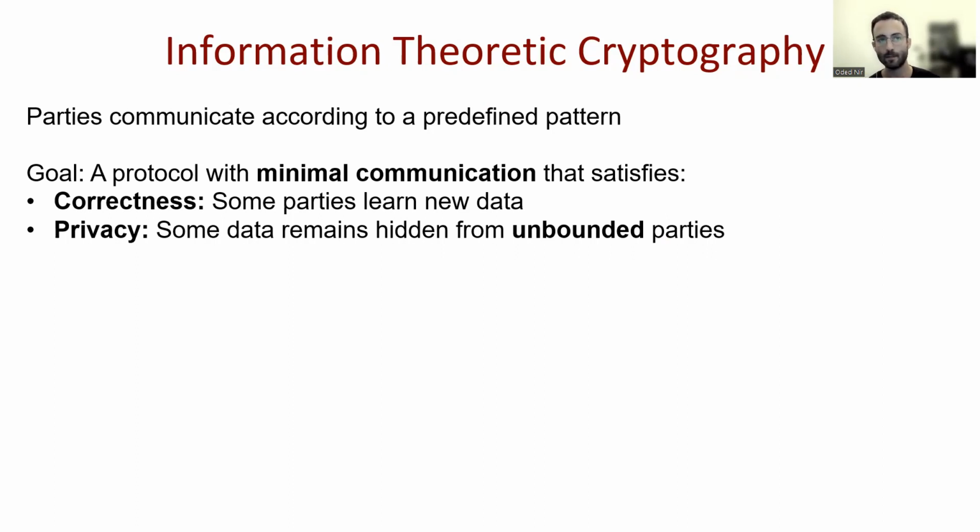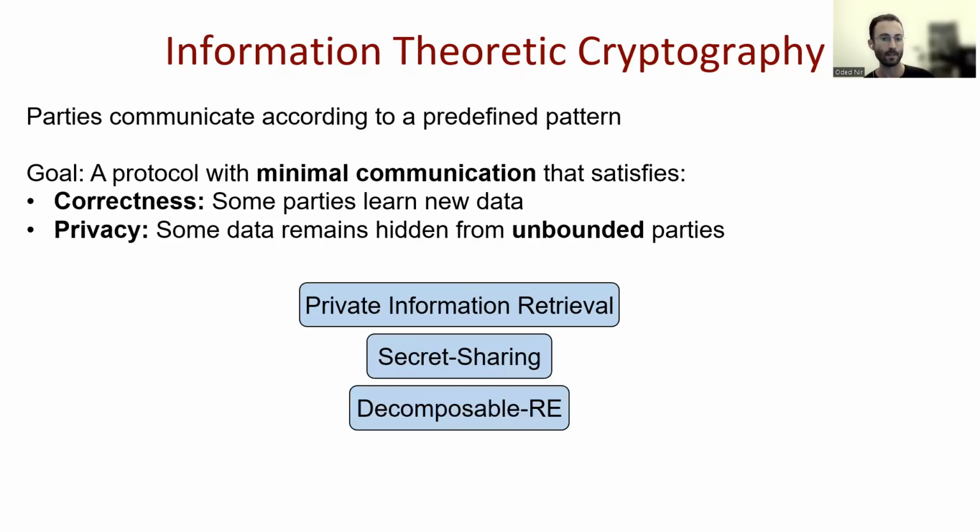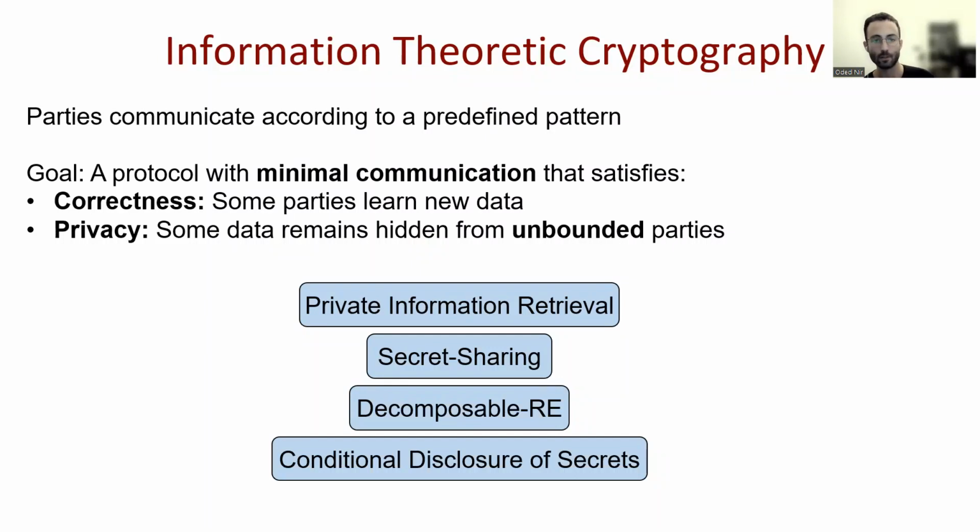The crucial point here is that the parties are computationally unbounded, which makes these protocols information theoretic. Some notable examples are private information retrieval protocols, secret sharing schemes, decomposable randomized encodings, and conditional disclosure of